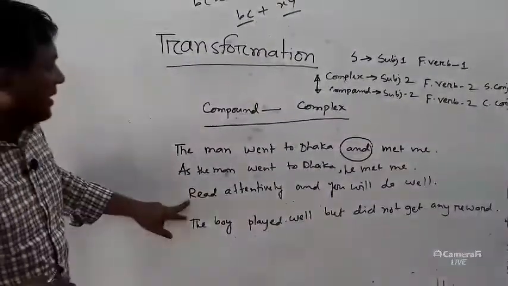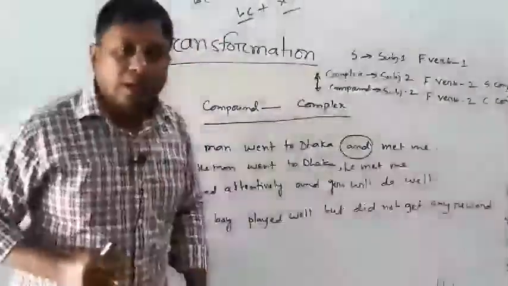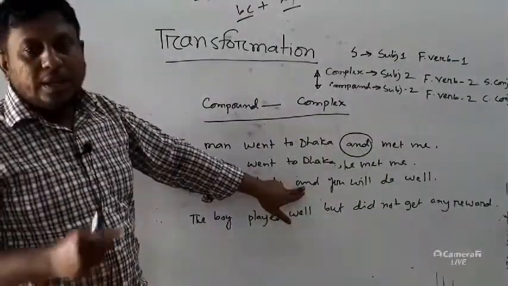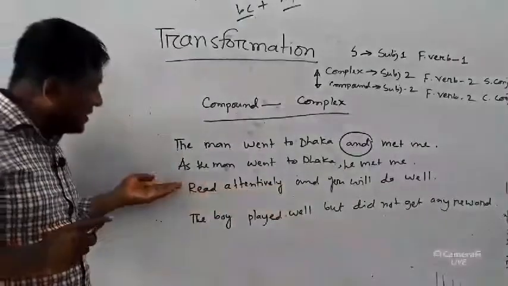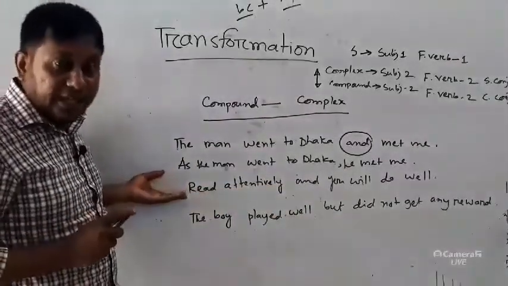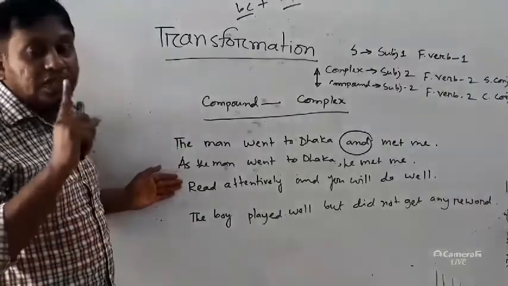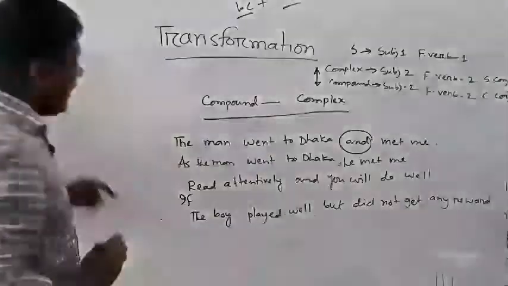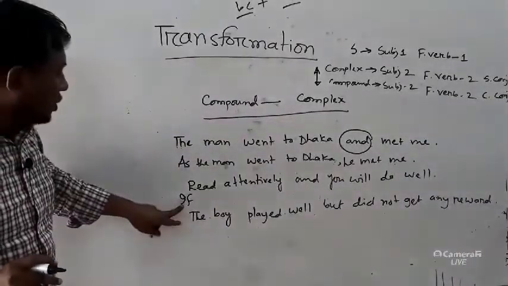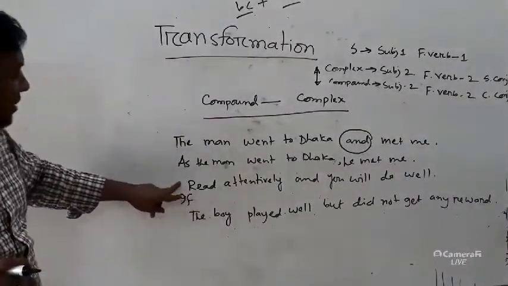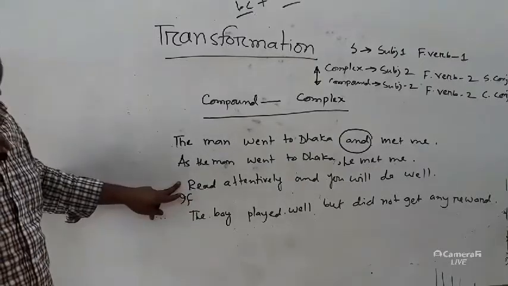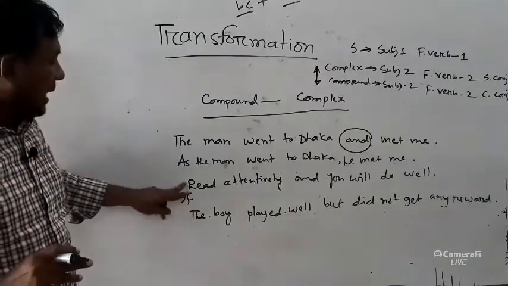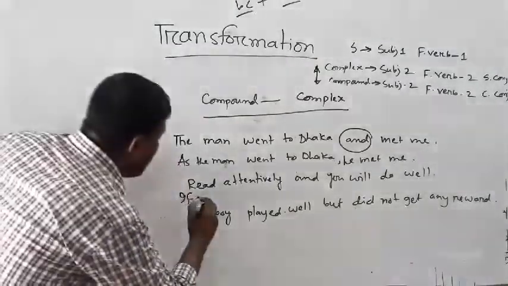Okay, second one. Read attentively and you will do well. Whenever you have and as a coordinating conjunction in a compound sentence, if the first subject is unexpressed or hidden, then you will use if as the subordinating conjunction, like this, if. And you know that after the conjunction you have to use a subject. The subject is unexpressed here, but in the case of a complex sentence you have to give both subjects. So as the subject is unexpressed, the subject will be you.